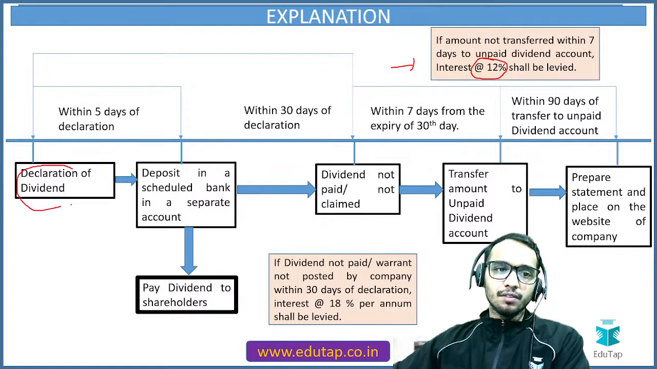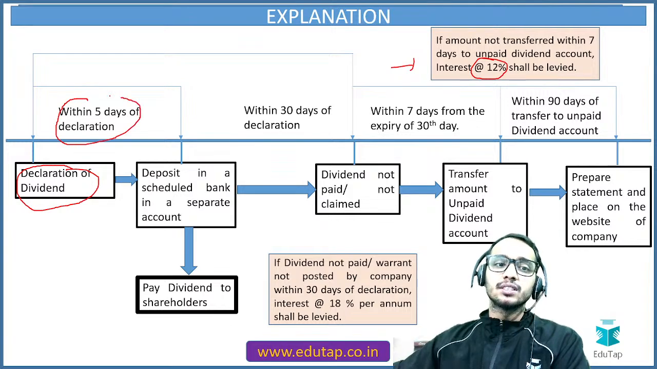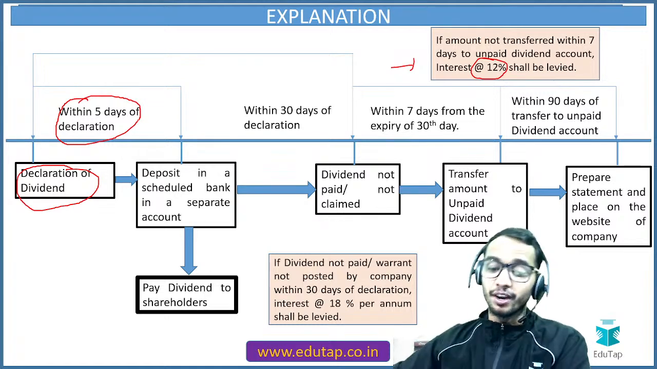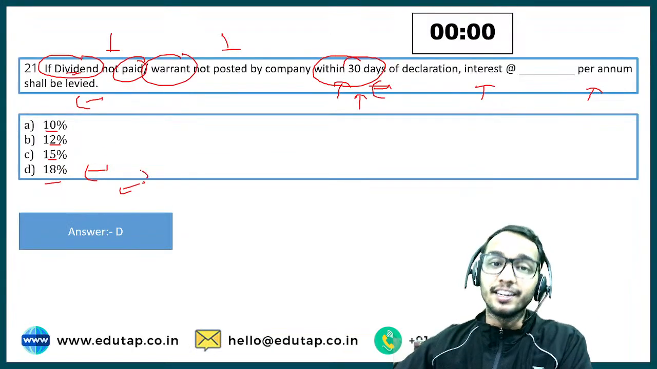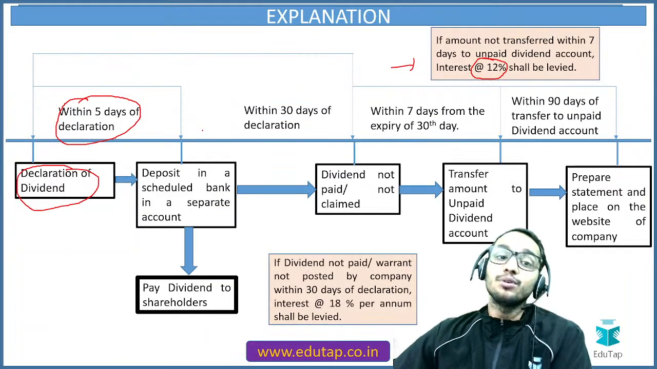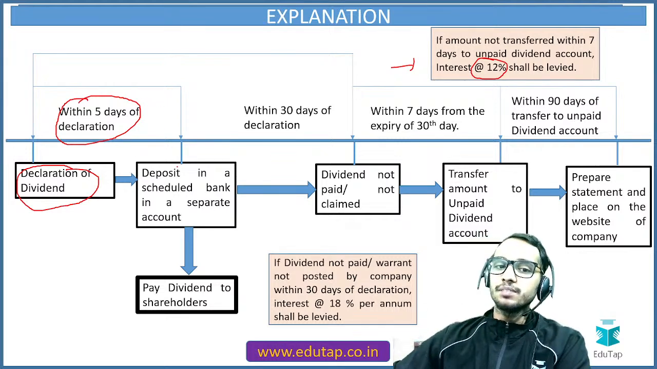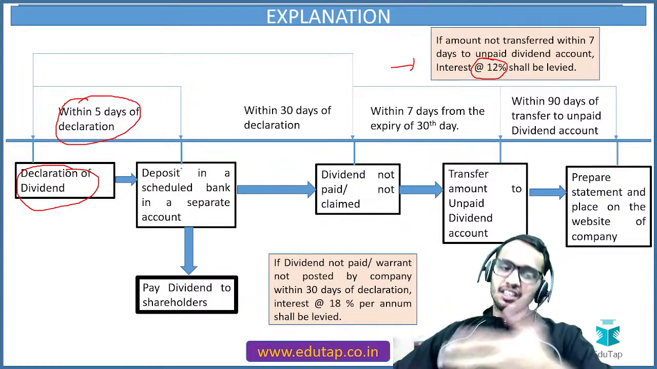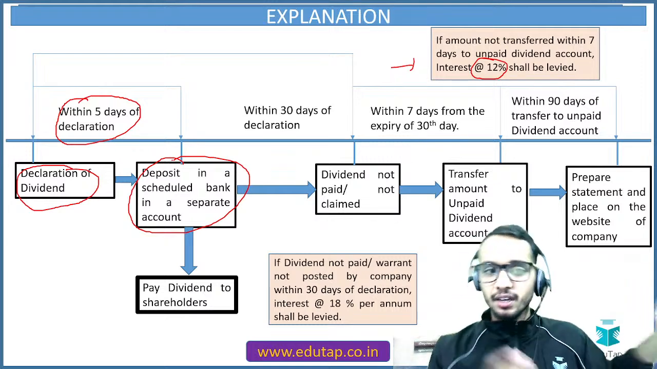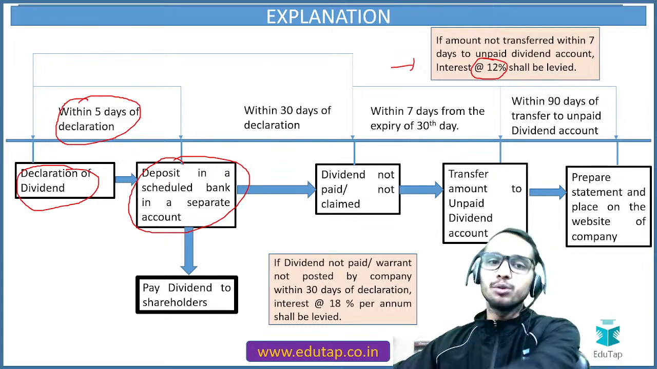Suppose you have declared the dividend. Now, after declaring this dividend, within 5 days of declaration, first of all, you have to remember each and every point. We are in the question talking about only the rate, but it is not necessary that the question is going to be asked only about the rate. So you have to remember each and every fact we are discussing right now. Within 5 days of declaration, if we are the company, we should be depositing in the scheduled bank, in a separate bank account, and then from this bank account, we are going to pay the dividend to the shareholders.